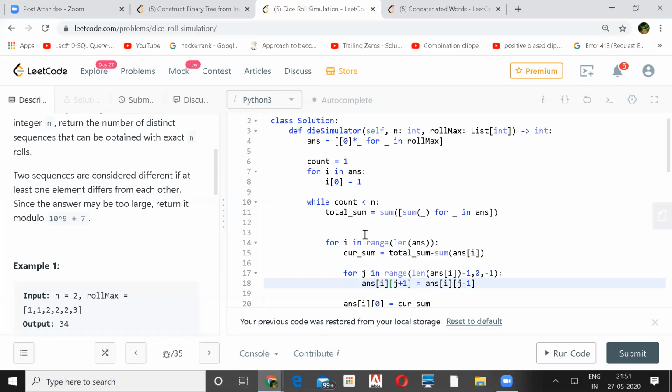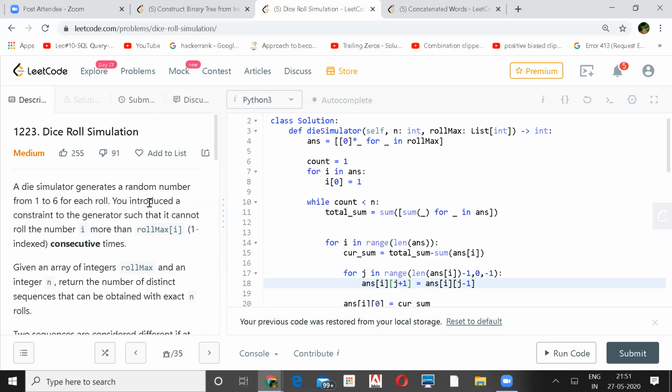I assume this question is like if we try to construct a trie, but instead of characters we have 1, 2, 3, 4, 5, 6. And then we need to have a string, the trie length is n. If we ignore that roll max, then we have n into 6 number of levels, right? Like the number of nodes in the nth level. So it's like a trie, like a brute force.